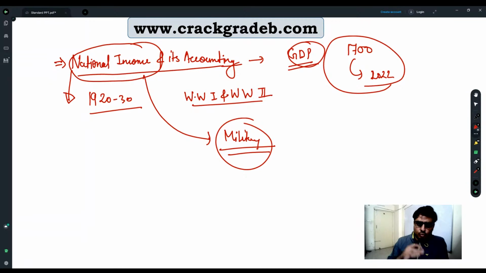Once the First World War happened, countries were devastated because of the war. And after the war, looking at what was happening in the world, especially in Europe and America, these military people also knew that there would be another war. That is inevitable. Definitely there will be another war, and we must prepare for it. And to prepare for any war, you need arms, ammunition, soldiers, medical supplies, right?